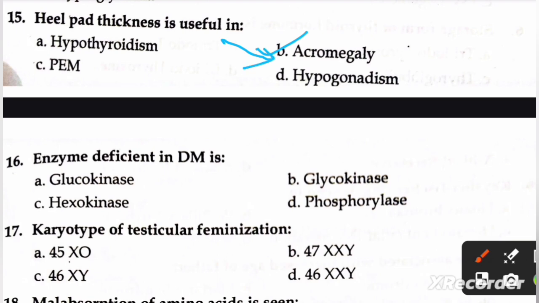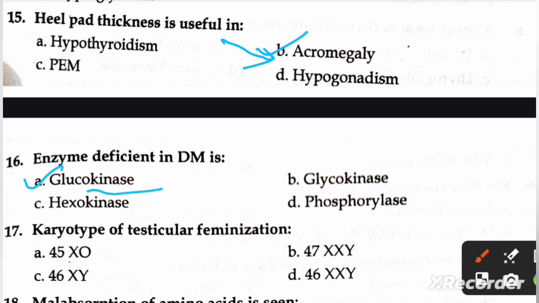Next question is, enzyme deficient in DM is A, glucokinase, B, glycokinase, C, hexokinase, and D, phosphorylase. The right option is A, glucokinase.